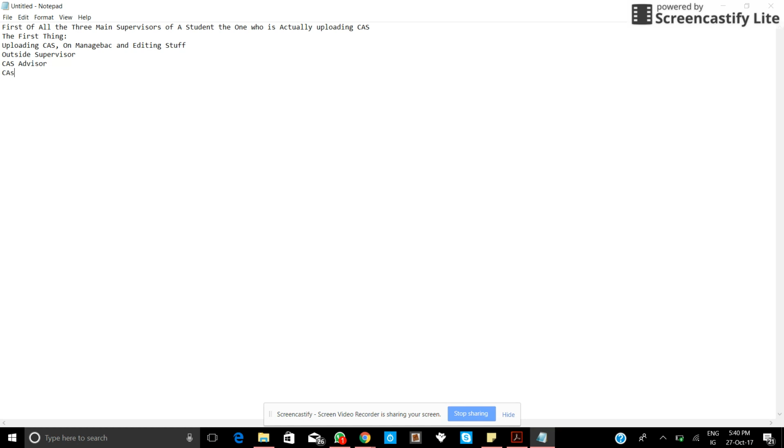The second one will be the CAS coordinator, and the third one will be you. These three people are there: CAS coordinator, CAS advisor, and you.